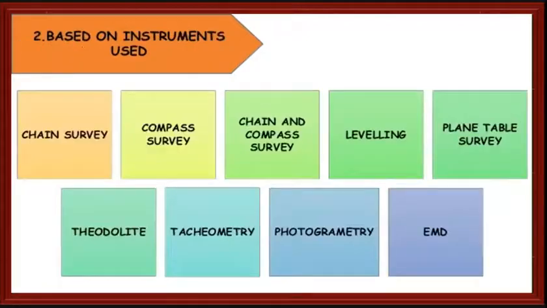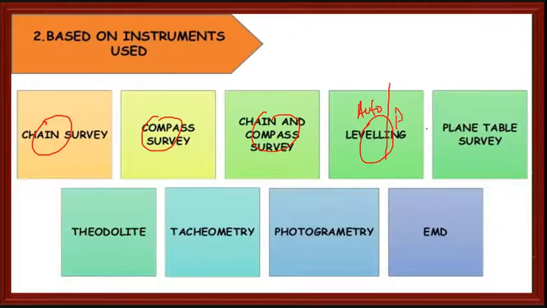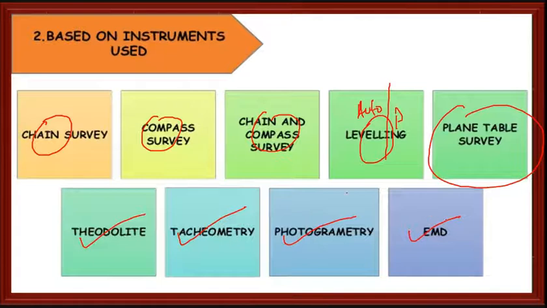Based on the instrument, we have chain and compass surveying, leveling with the help of auto levels or dumpy level, plane table surveying, theodolite, tachymetry, photogrammetry, and EDM. We will see them one by one.